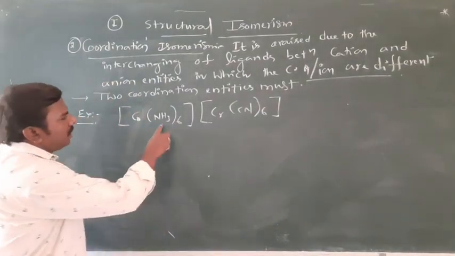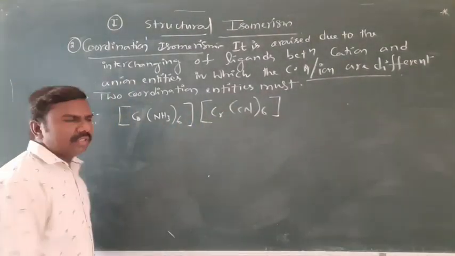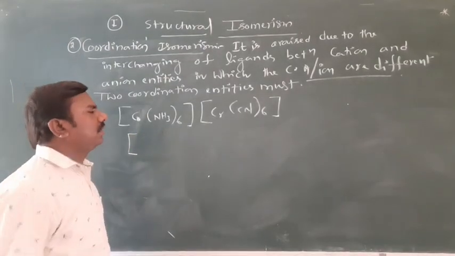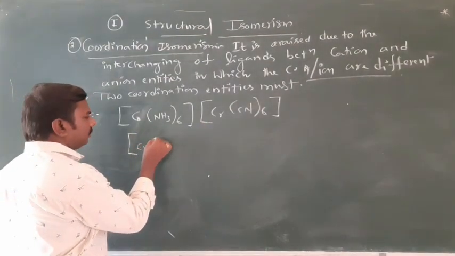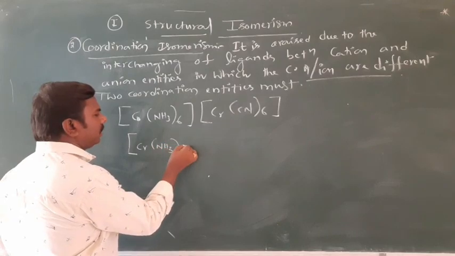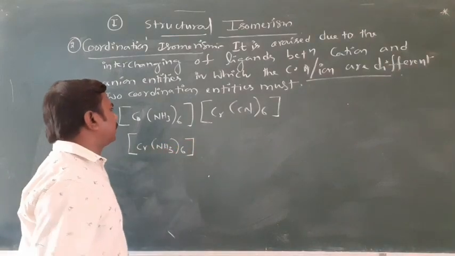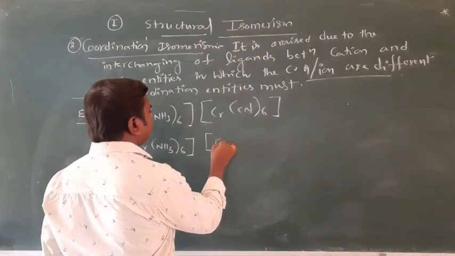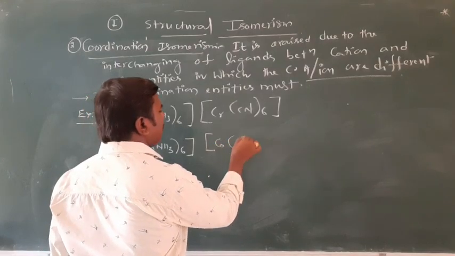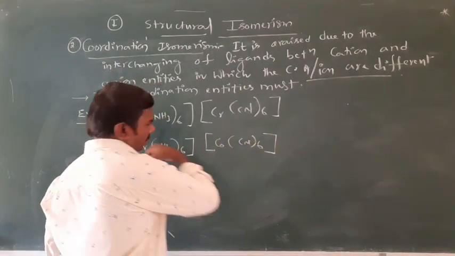Now these ligands will be interchanged, then you can write Cr(NH3)6 next Co(CN)6.